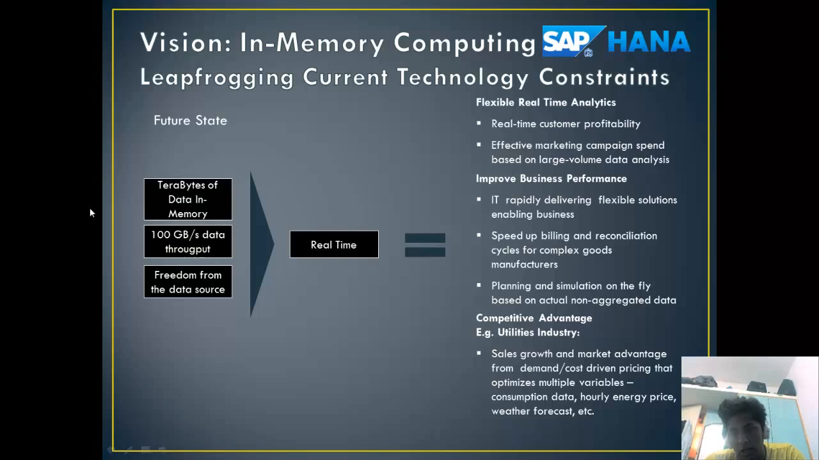Competitive advantage. One competitive advantage example can be from the utilities industry. Sales growth and market advantage from demand cost driven pricing that optimizes multiple variables. Now, multiple variables such as consumption data, hourly energy price, weather forecast, etc., can be optimized using this in-memory computing.